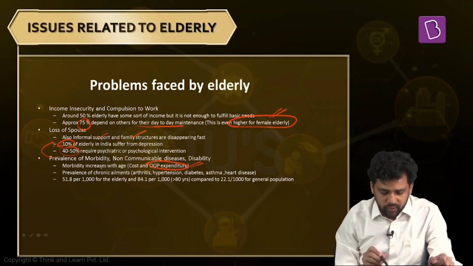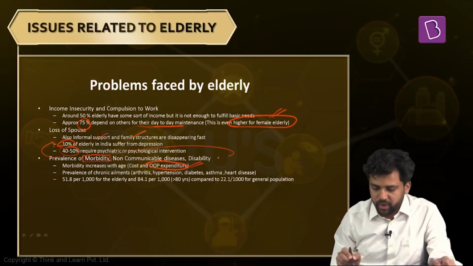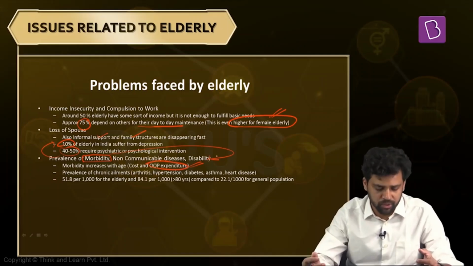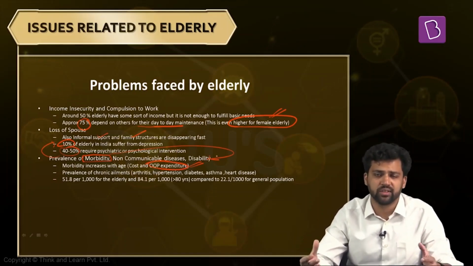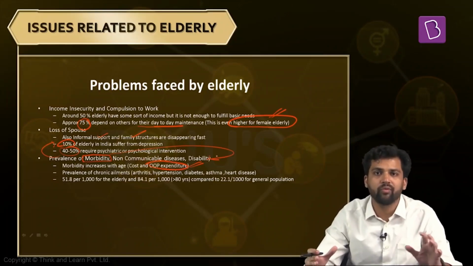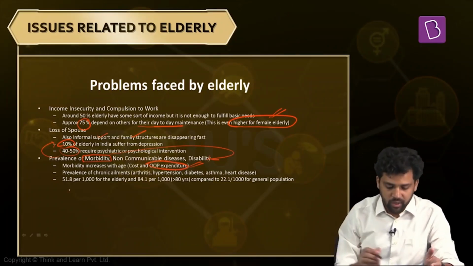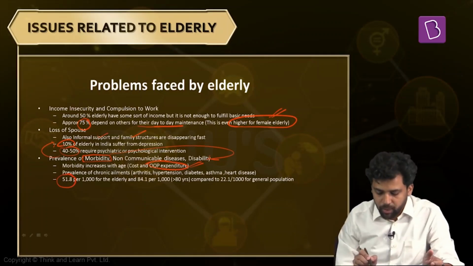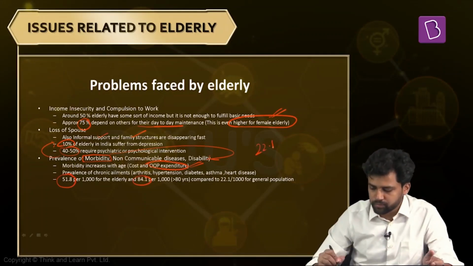And one of the consequences of these high levels of morbidity is also disability. So morbidity can sometimes lead to disability. And if you look at the disabled population, a very high percentage of the disabled are from the elderly sections. In the case of India, if you look at the entire population, for every 1,000 people, you have 22.1 people who have some sort of disability. But if you look at the elderly population, this ratio is 51.8. And if you look at the elderly population above the age of 80, this ratio is even higher. So 22.1 for the regular general population.